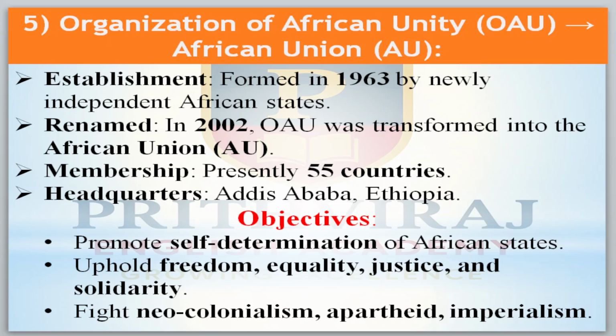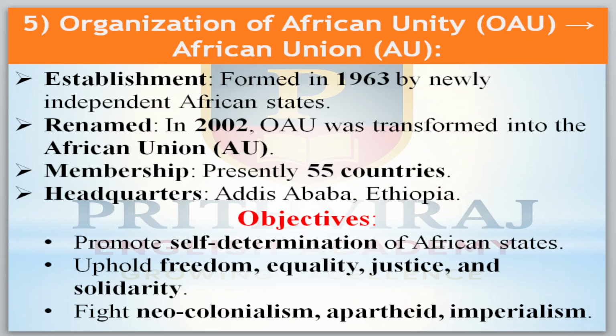Organization of African Unity, OAU, now African Union. Established in the year 1964 by the newly independent African states, renamed in the year 2002. The Organization of African Unity was transformed into the African Union. Now it is called the African Union. Members: presently 55 countries. Headquarters is Addis Ababa, Ethiopia.